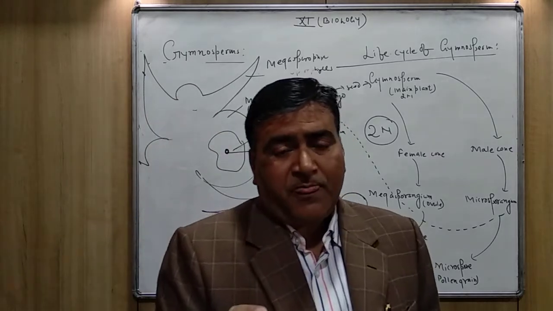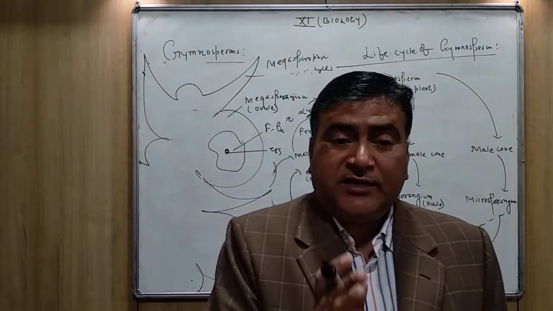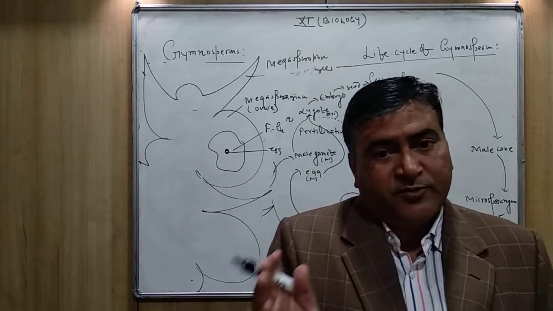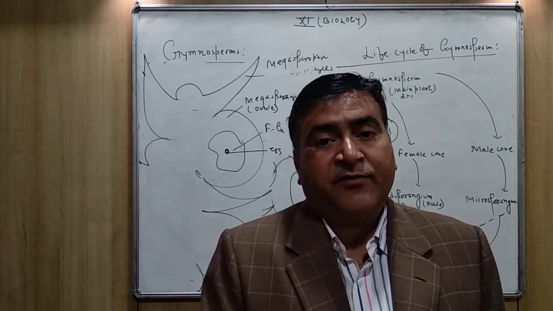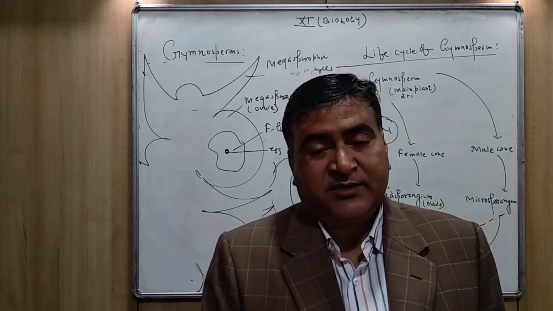So the male cone is made up of microsporophylls, while the female cone is made up of megasporophylls.